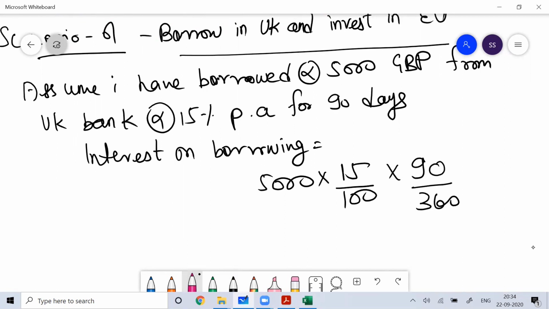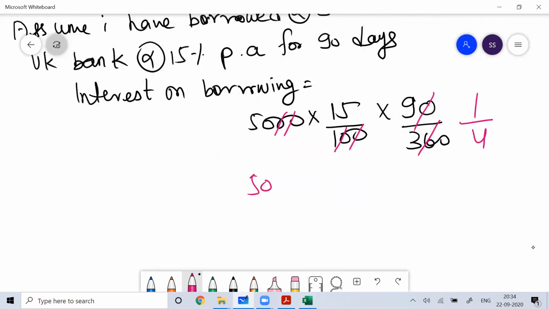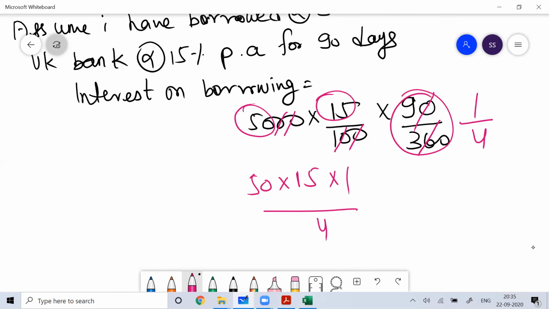So 90 by 360 is 1 by 4. So this is 50 into 15 into 1 by 4. The 15 stays, and 90 by 360 means 1 by 4. So this is 25 by 2. What is 15 into 25? That is 375 by 2. So how much do you get?